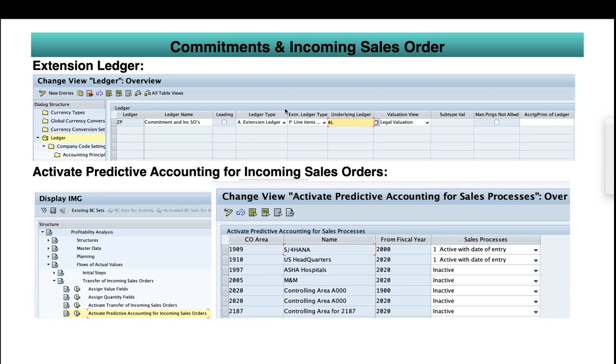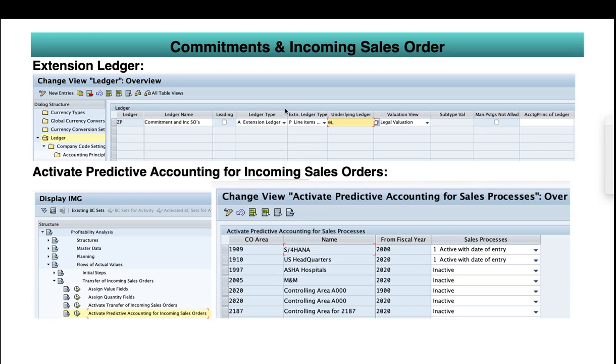Another beautiful functionality is commitments and incoming sales order. Hope you remember that earlier we used to do all the configuration for currencies and everything in OB22. Then SAP introduced FINSC underscore ledger, where we can create new currency types and our own ledgers. We have different types of extension ledgers, and we already discussed the simulation ledger and the prediction ledger.